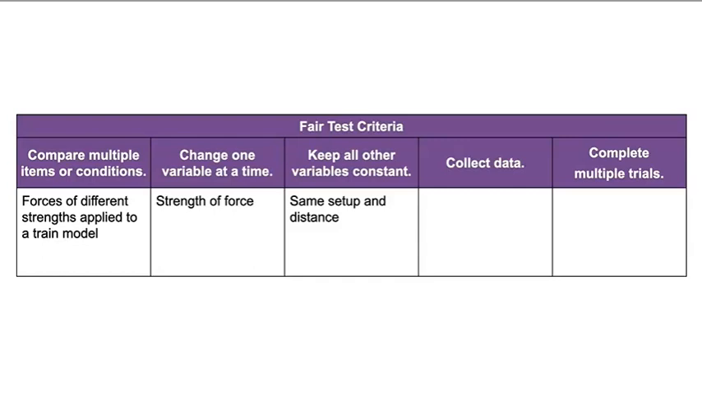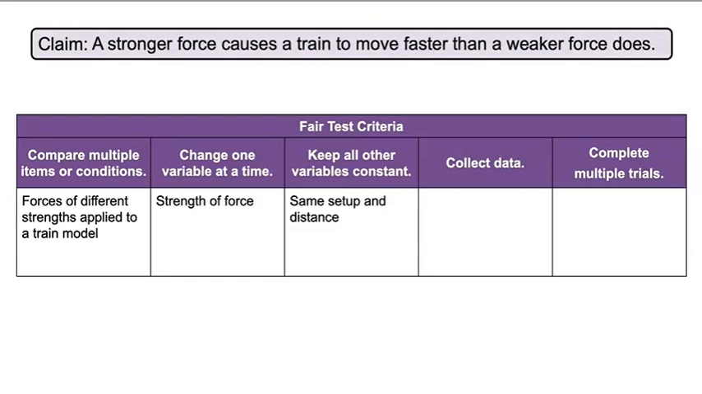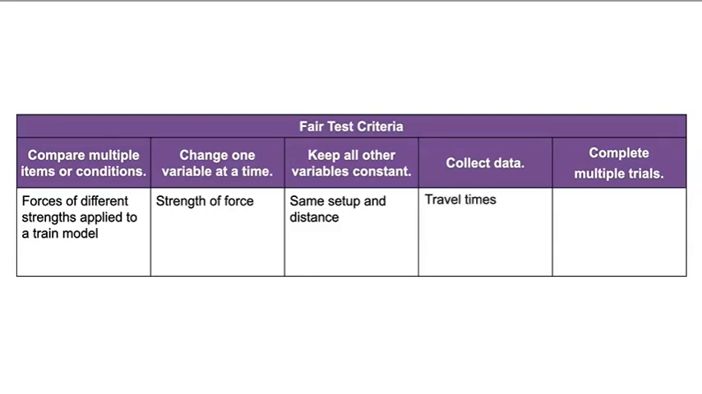Well, we want to know how the strength of a force affects the speed of a train. Our claim is that a stronger force causes a train to move faster than a weaker force does. If the train model is pushed with a stronger force, it will move faster. When the train model moves faster, it will take less time to travel the same distance. I think we should document travel times. This will let us know if the train model is moving faster when more force is applied.